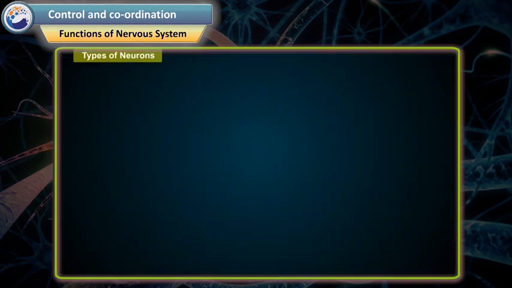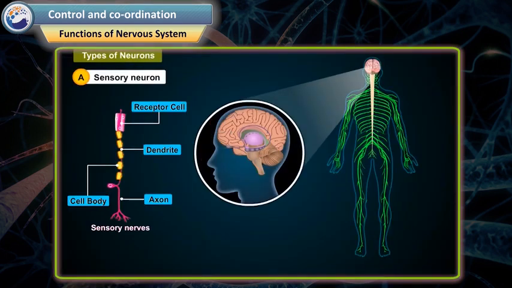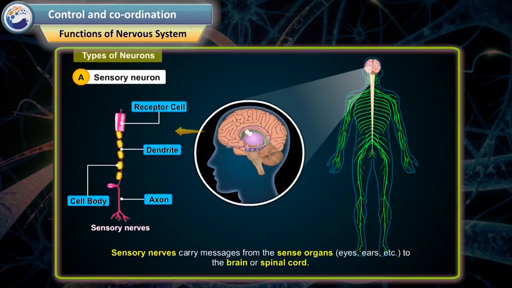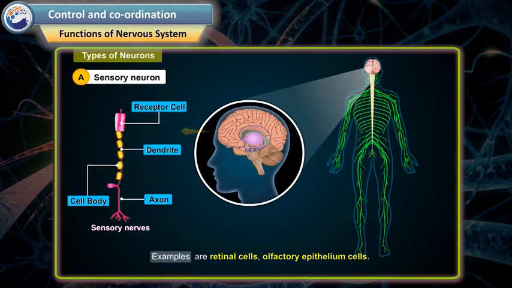Types of neurons. Sensory neuron. Sensory nerves carry messages from the sense organs, that is eyes, ears, etc., to the brain or spinal cord. Examples are retinal cells, olfactory epithelium cells, etc.